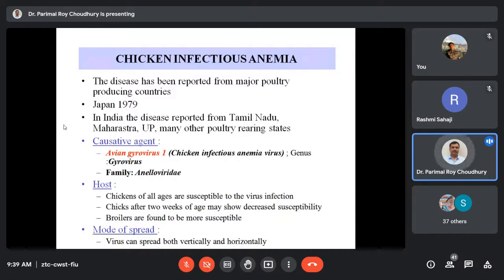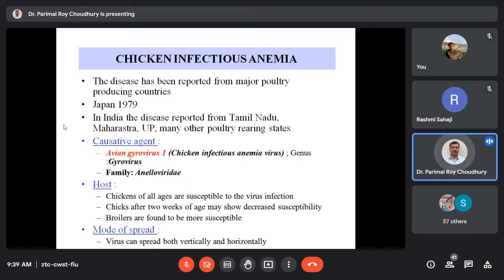Now coming to the host, you'll find that birds of all ages are susceptible to the virus infection. But as the animal's age increases, as you know, this group of viruses are very good immunogens. So if the immune system is strong enough, it can elicit antibodies and neutralize the virus infection. So susceptibility decreases as the age progresses.